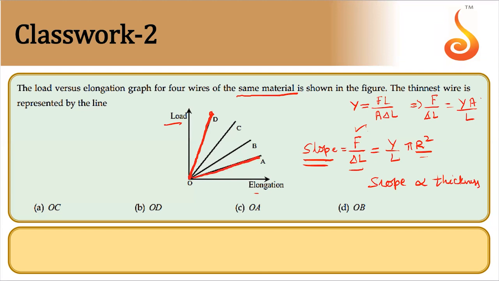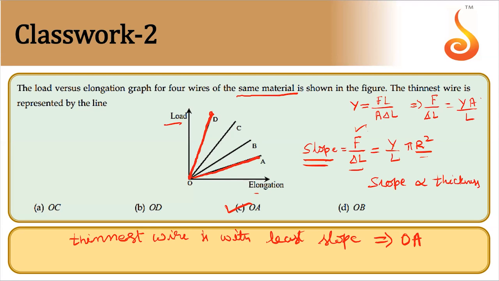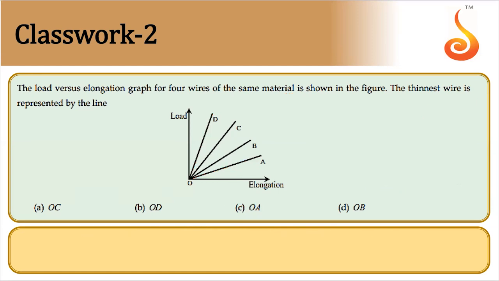So thinnest wire is with lowest slope or least slope. Least slope is for what? OA. Note down this. Yes. Hope you have taken this. Shall move on to next.